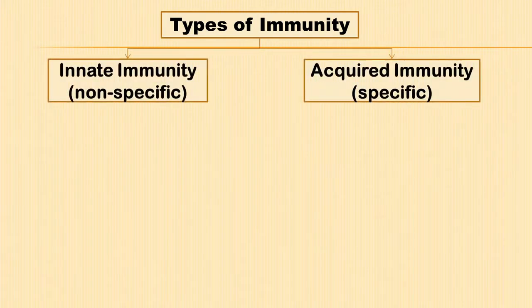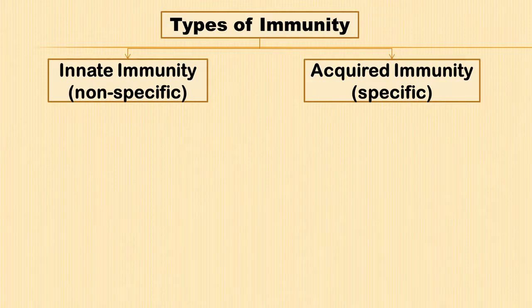Let us look into the types of immunity. Immunity can be broadly classified into two basic types, namely innate immunity and acquired immunity. Innate immunity or natural immunity is present from birth.